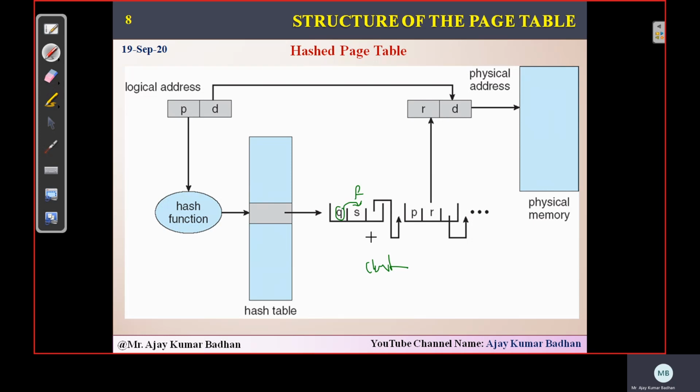So here, clustered page table, what we were discussing, it is similar to the hash page table, but the only difference is that in a hash page table, this particular hash value will refer only to one particular frame. Whereas coming to cluster, this particular value Q will refer to multiple frames. Within this slot, we'll be having multiple frame numbers. So that way, we are trying to reduce the page table. Because only one number will be referring to multiple pages, it becomes easy for getting the frame numbers, performing calculation and storing the information. This is the only difference between clustered page table and hashed page table.